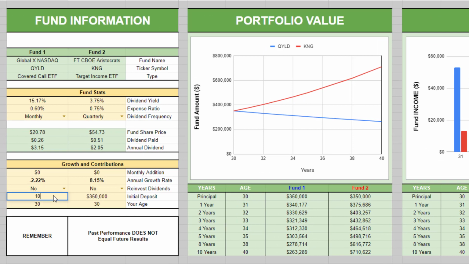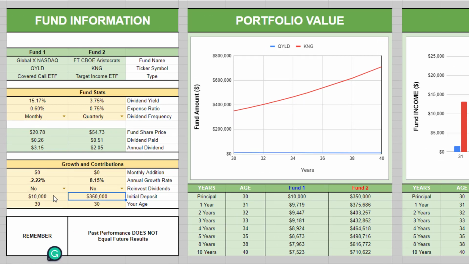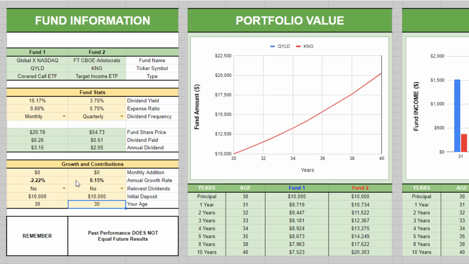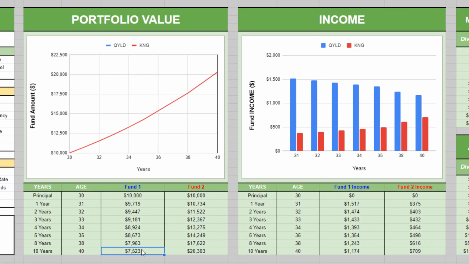Let's go ahead and change this to a smaller investment. Let's say you only had $10,000 and you wanted to be able to pull your investment out and see what you would have. Your $10,000 with QYLD over 10 years would be $7,500. With KNG, your $10,000 would be $20,000 over 10 years. Obviously not the best for QYLD.